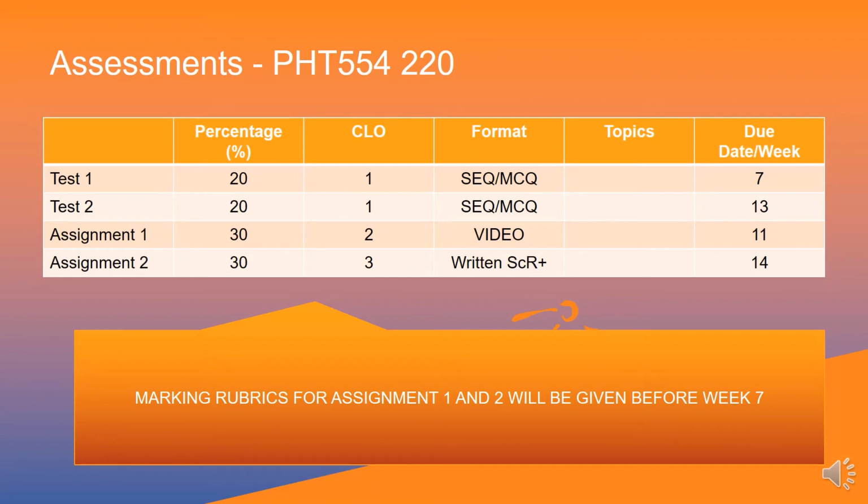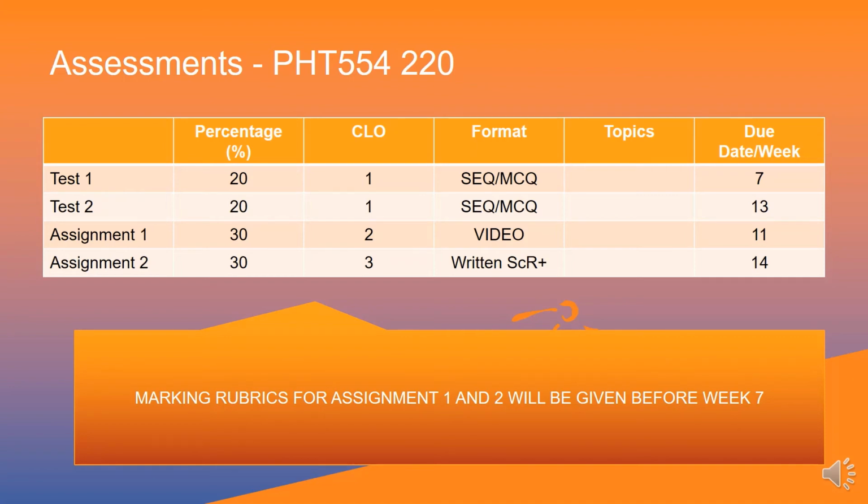Test 2 is another 20%, to cover your understanding of the other half of the topics in CLO1, and the format is similar to test 1. We should be sitting for this test by week 13. Next is assignment 1, which contributes quite a huge percentage to the total assessment.